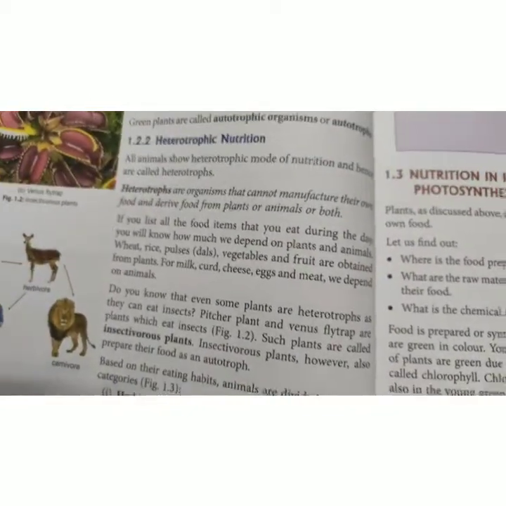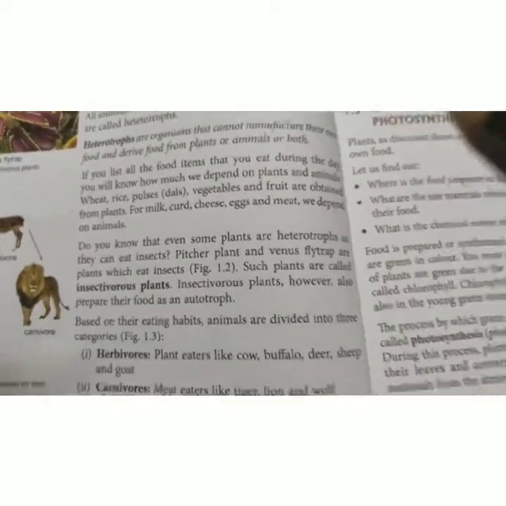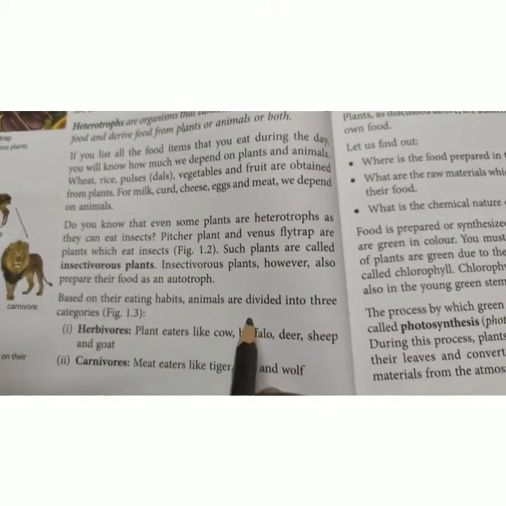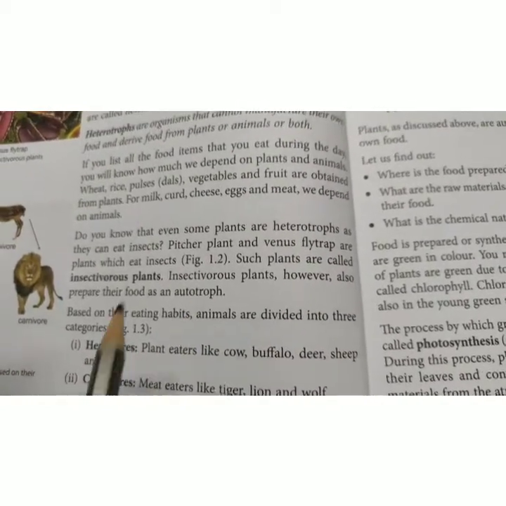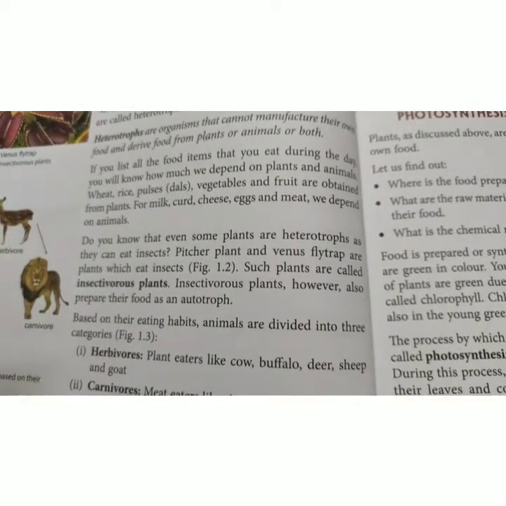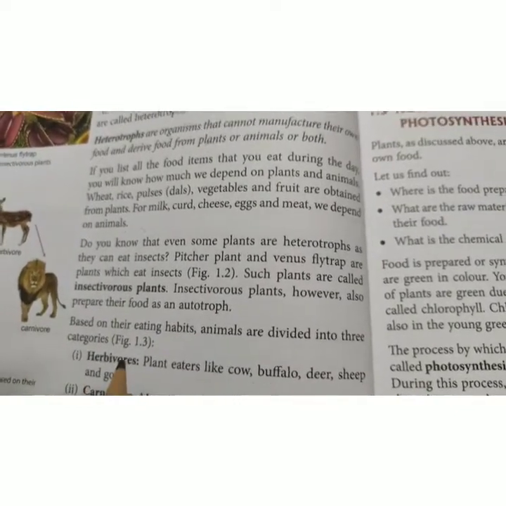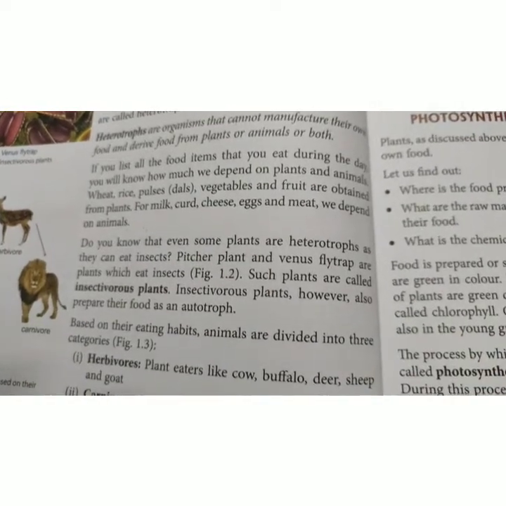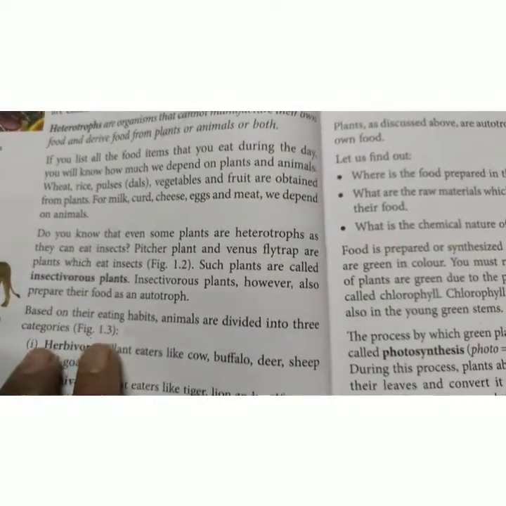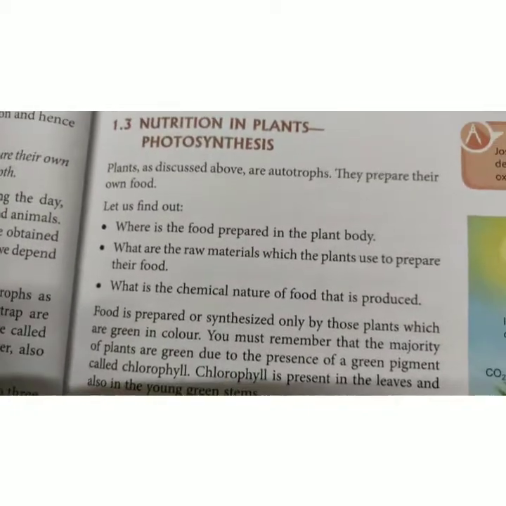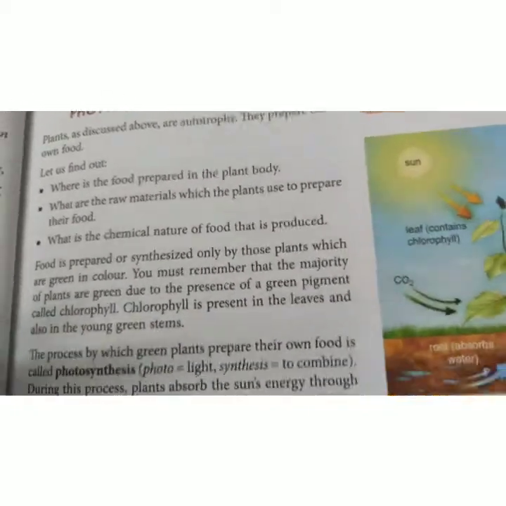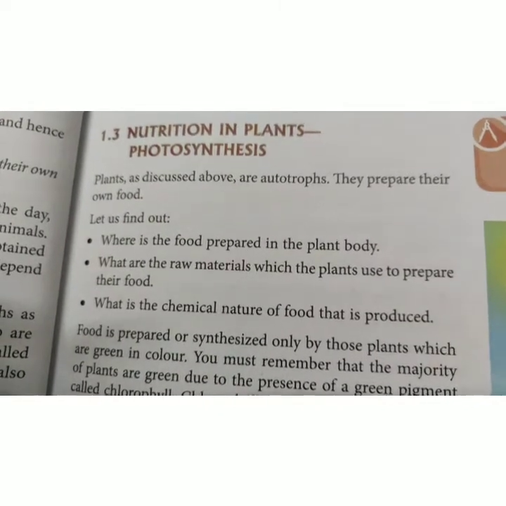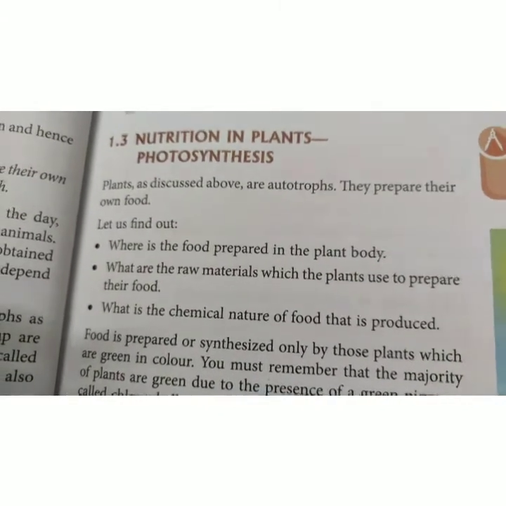Now, based on eating habits, that is what the animals eat, they are again divided into three categories, which you have learned before also: herbivorous, carnivorous, and omnivorous. Herbivorous animals eat plants, carnivorous animals eat meat, and omnivorous animals eat both plants and animals. Examples are human beings, crows, cockroaches. These are all omnivores.